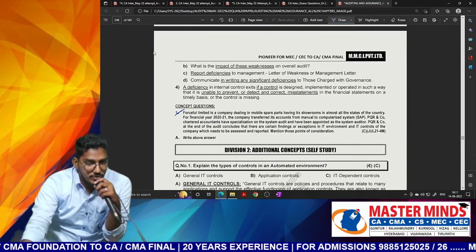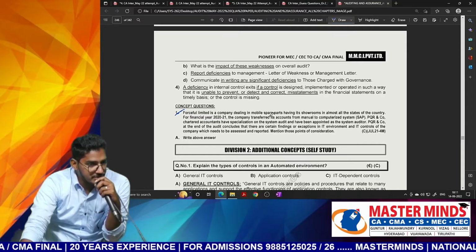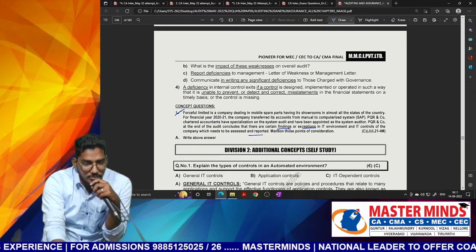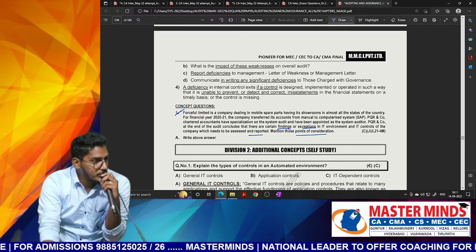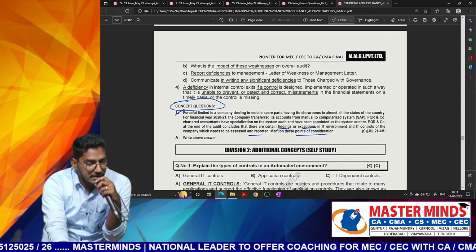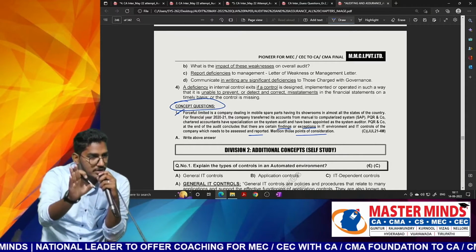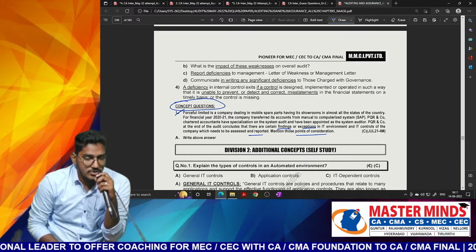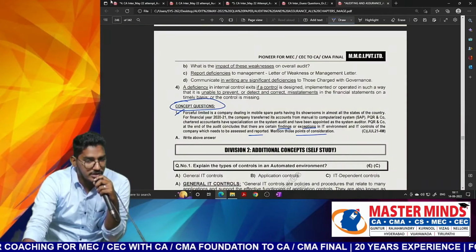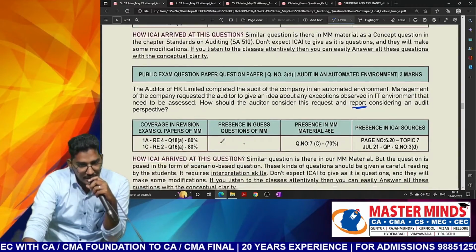In the concept question, if you read this particular concept question and the question given here, more or less the content will be same. Just the names of the parties will change. Like here also they say there are certain findings or exceptions and these points are required to be reported. What points you have to keep in mind while doing this reporting. So this tells the importance of going through concept questions. Understood? So why we have drafted concept questions? Purely for this purpose, how the conceptual question can be tested. The answer will remain the same, but the way of asking the question could change. So that's why we have given concept questions. So the question which has been given here will be very much similar to the concept question. Only what will change? Names of the companies will change. Clear everybody? So once again a direct question.